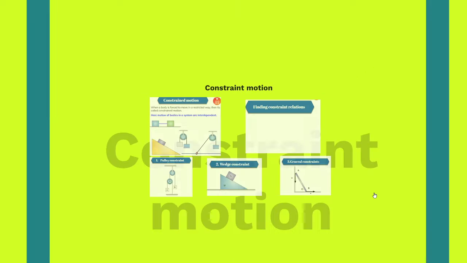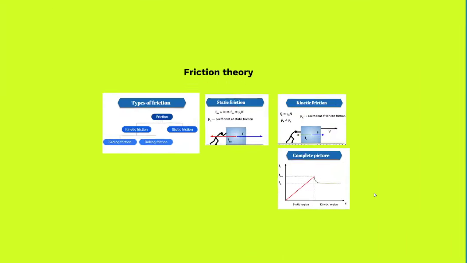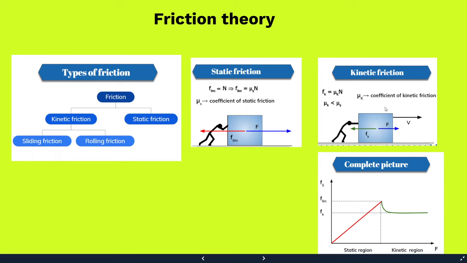After that, we took our discussion towards the practical nature of motion, where we talked about friction theory. We understood that friction is a force which tries to avoid the relative motion between two surfaces. Whenever the force of friction exists, it only comes into existence when there is a tendency of a body to move. The force of friction does not depend upon the weight of the body; rather, it depends upon the normal force which is acting on a body. Also, it depends upon the nature of roughness. That is where this quantity mu, the coefficient of friction, came into existence.